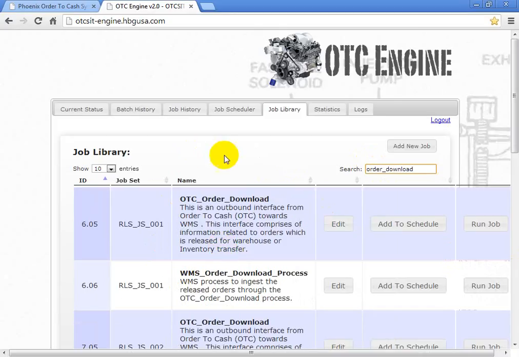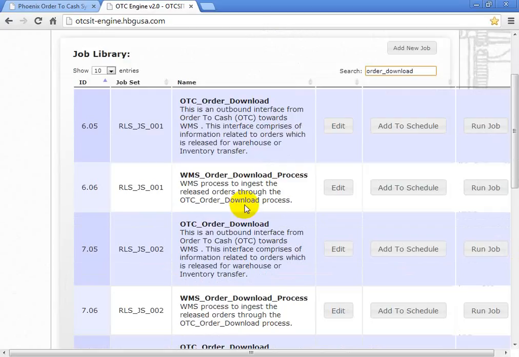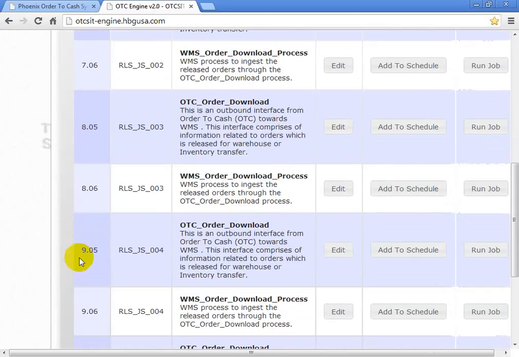Actually, all these billing jobs come in three sets. One for AM Express, second one for PM Express, and third one for day end. So you'll be able to recognize the day end. Generally, we run only day end jobs, 9.05 and the series that starts with 9. Basically, that is day end.